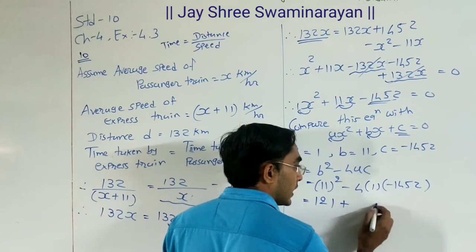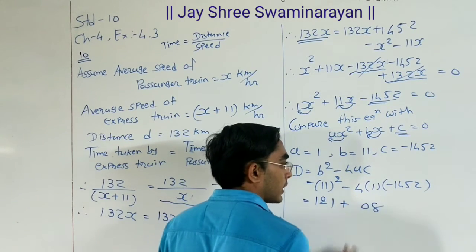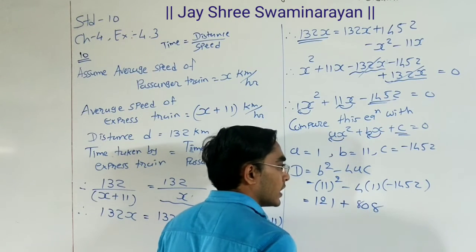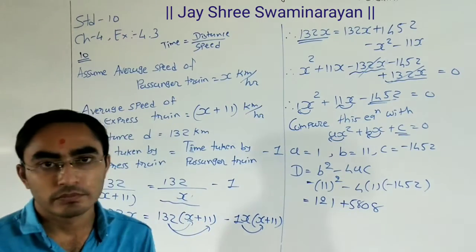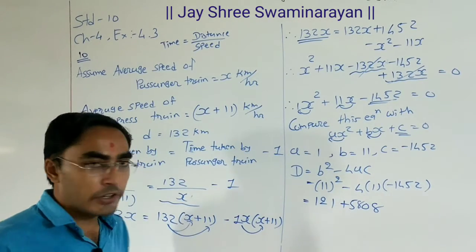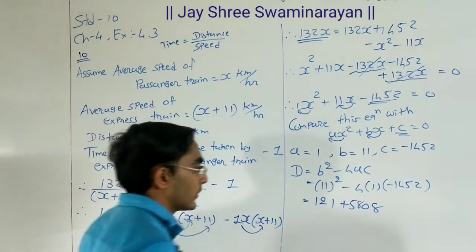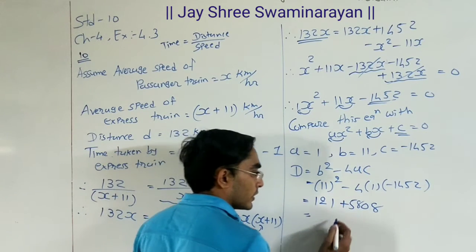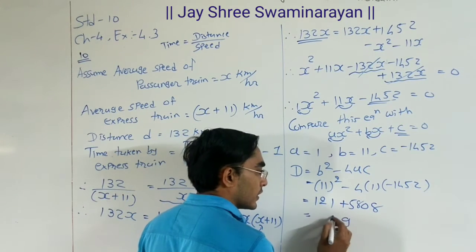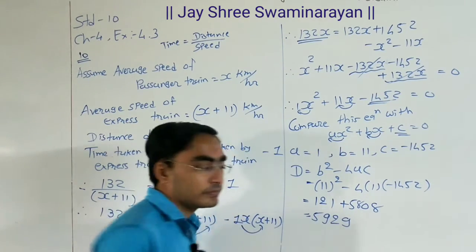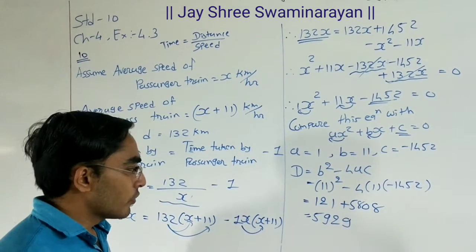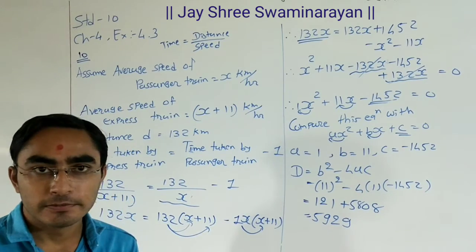Now 1452 multiply 4. 4 2s are 8, 5 4s are 20, 4 4s are 16 plus 2, 18. 4 1s are 4 plus 1, 5. So 5808. Now add these two numbers: 121 plus 5808 gives 5929.